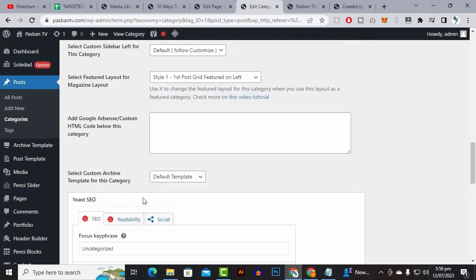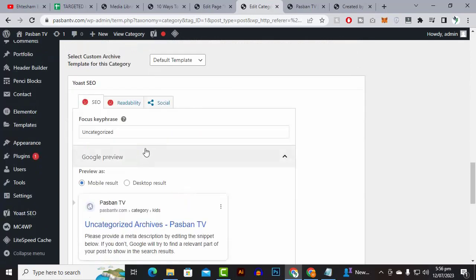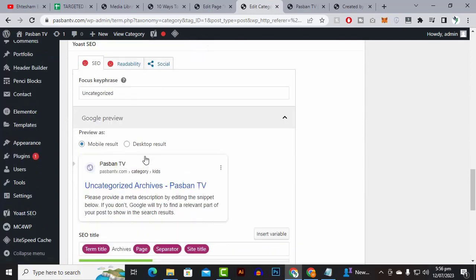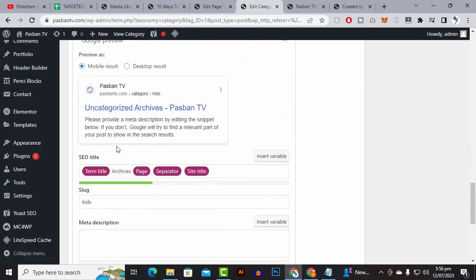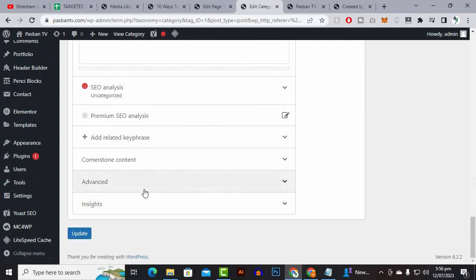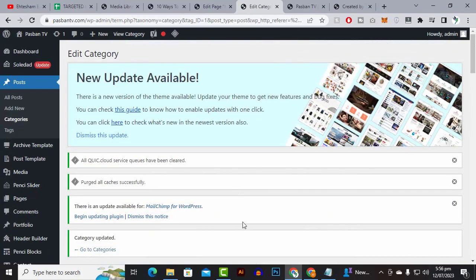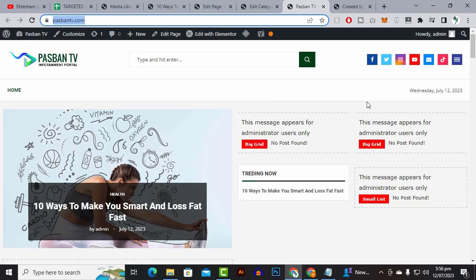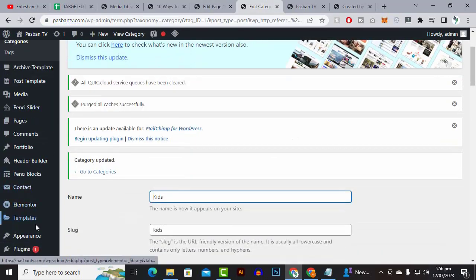Here for every category you can even add the SEO information. Definitely later on we will do that, so don't be worried about that. We will just update, and now we have the final categories. Now it's time to add the main menu. So let's go back and go to the menus.